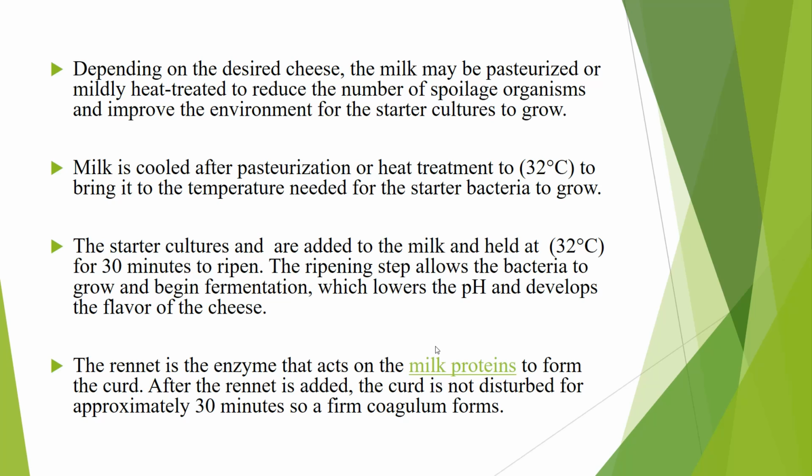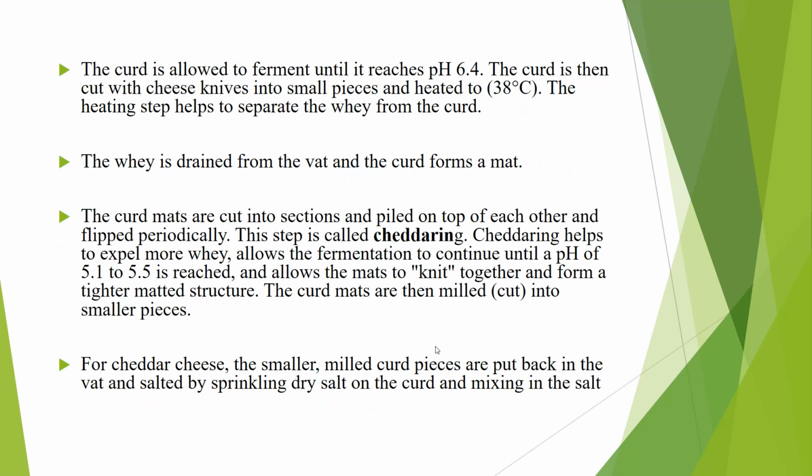So when the rennet is added, the curd is not disturbed for approximately 30 minutes. This process will coagulate, that means a coagulum forms, a clot of milk occurs. And then the curd is allowed to ferment until it reaches pH 6.4. The curd is then cut with cheese knives into small pieces and heated to 38 degrees centigrade. The heating step helps to separate the whey from the curd.